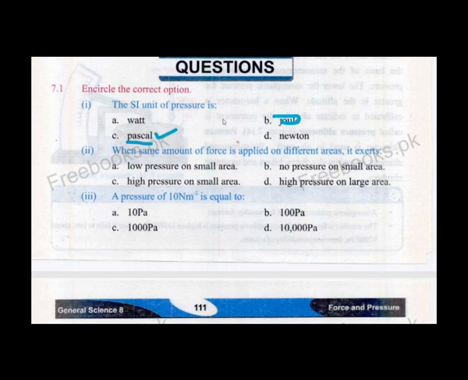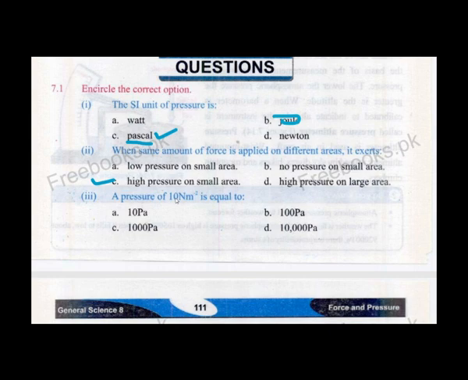When the same amount of force is applied on different areas, which is exact? Low pressure on a small area, no pressure on a small area, high pressure on a small area, or high pressure on a large area? The same amount of force is applied, so if we reduce the area, we increase the pressure. It means high pressure on a small area. C will be the answer.